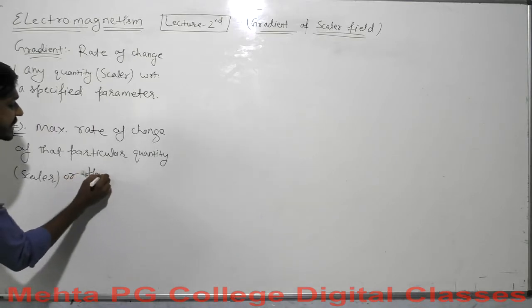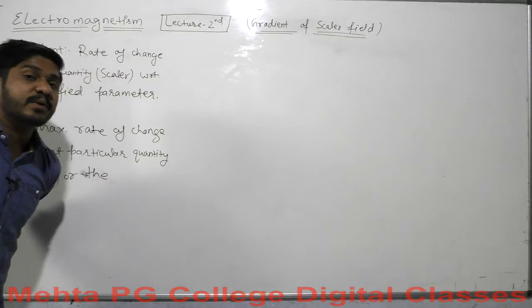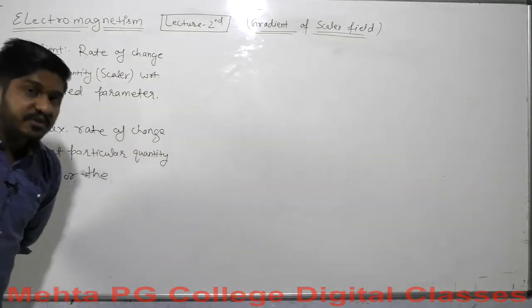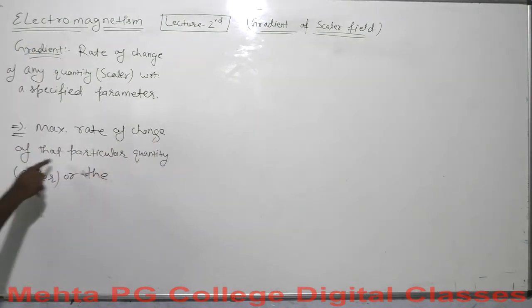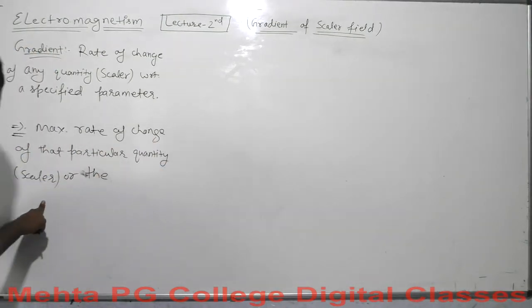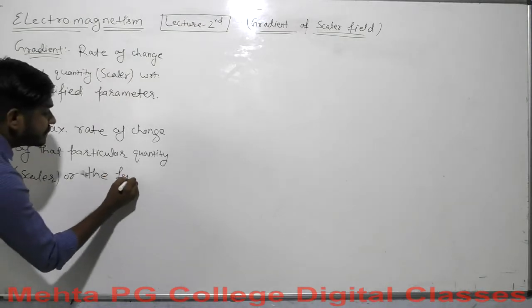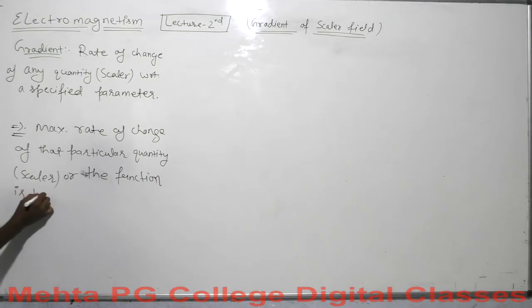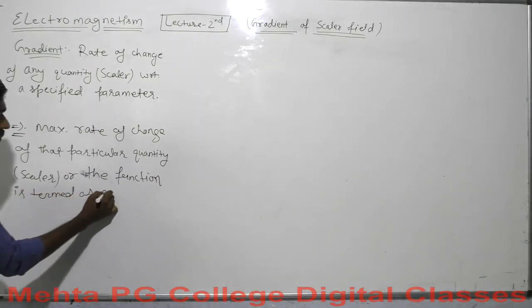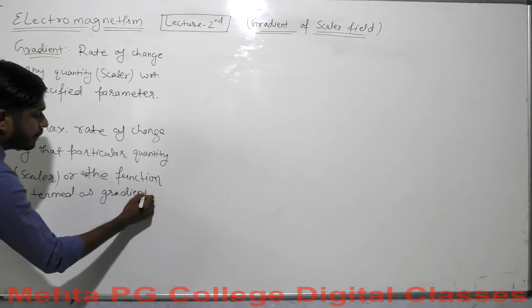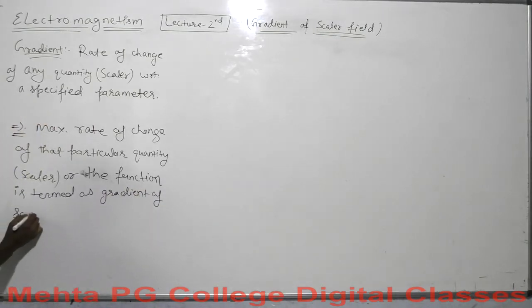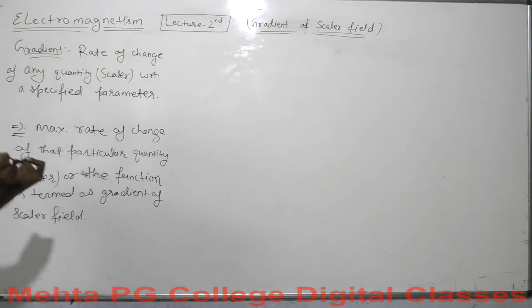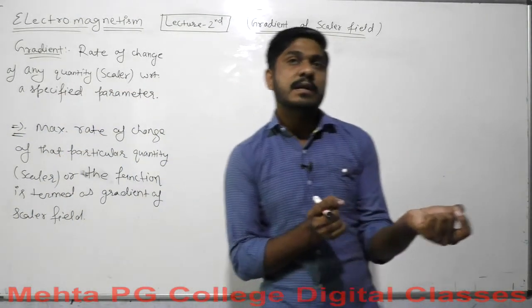And every time a quantity is expressed by a function. Keep in mind, every time a quantity is expressed by a function. So a scalar quantity will be expressed by a scalar function. So here it is: the maximum rate of change of that particular quantity, in the sense of the scalar quantity or the function, is termed as the gradient of a scalar field.